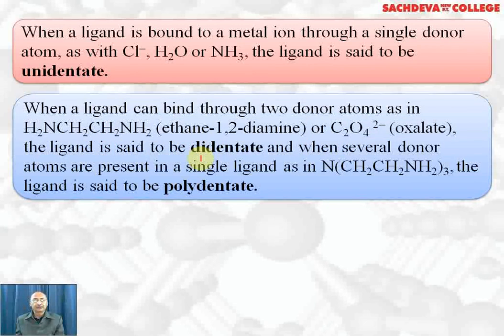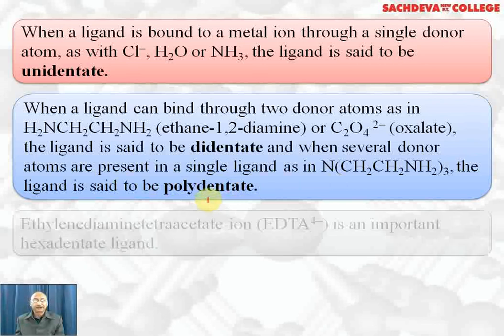Earlier we used to call it bidentate ligand. When several donor atoms are present in a single ligand, for example triethylenetetraamine, there are 4 donor atoms, so it is a tetradentate ligand. We can also call it a polydentate ligand. So polydentate ligand means it can form 3 or more coordinate bonds with the central metal atom or ion.